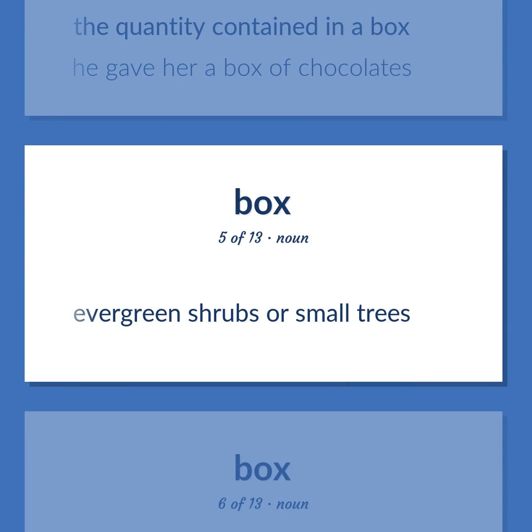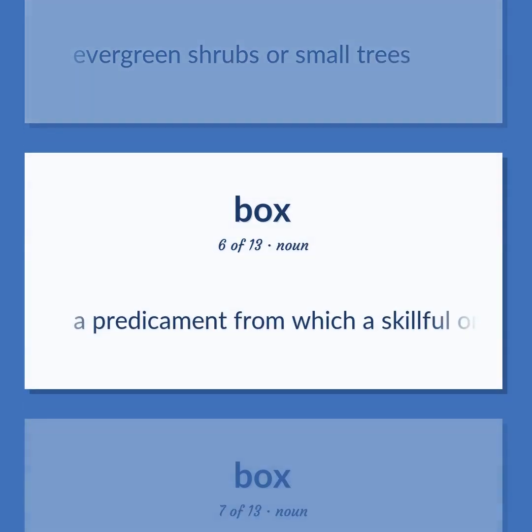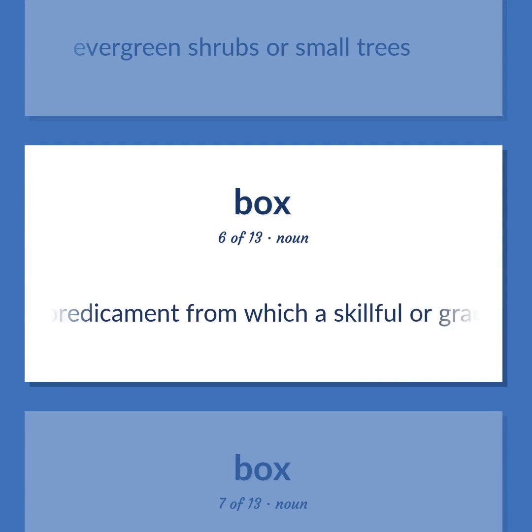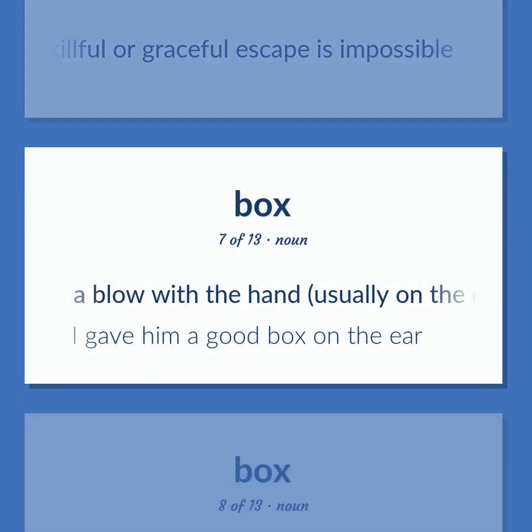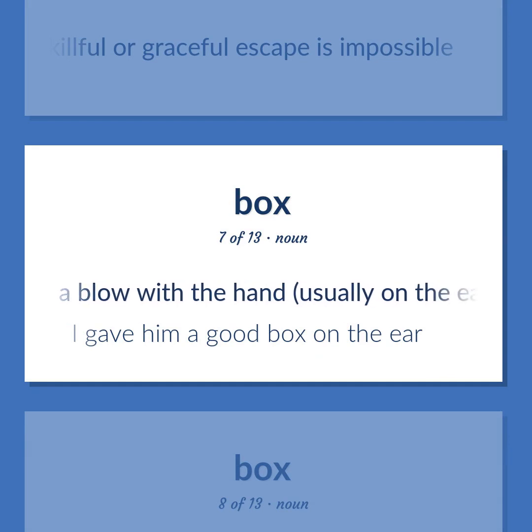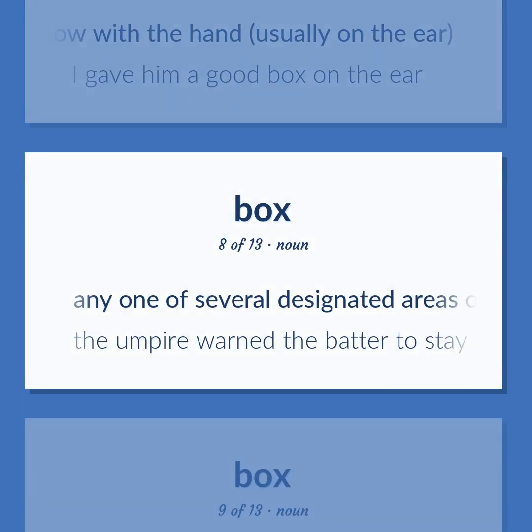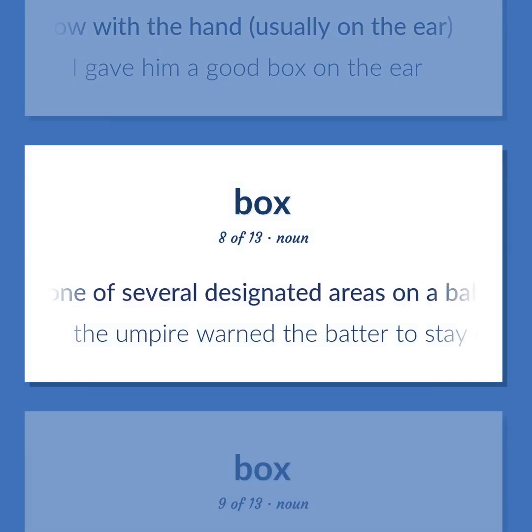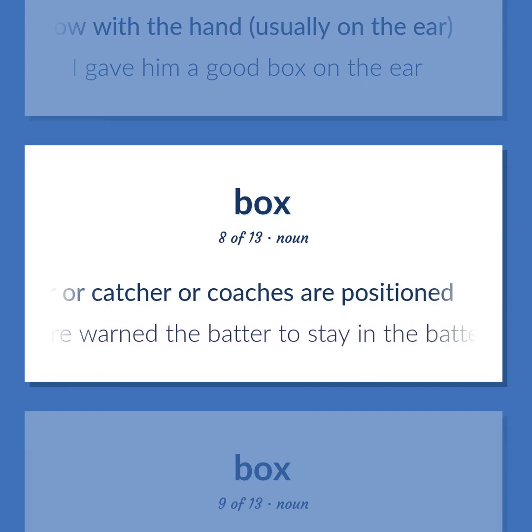Evergreen shrubs or small trees. A predicament from which a skillful or graceful escape is impossible. A blow with the hand, usually on the ear. I gave him a good box on the ear. Any one of several designated areas on a ball field where the batter or catcher or coaches are positioned. The umpire warned the batter to stay in the batter's box.